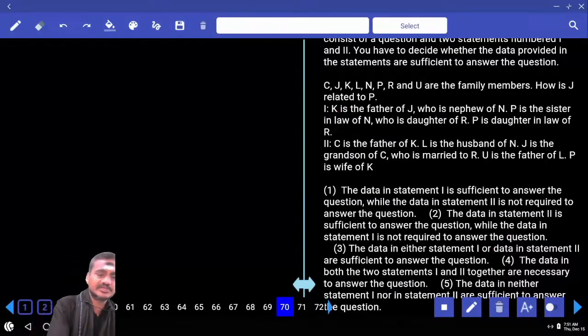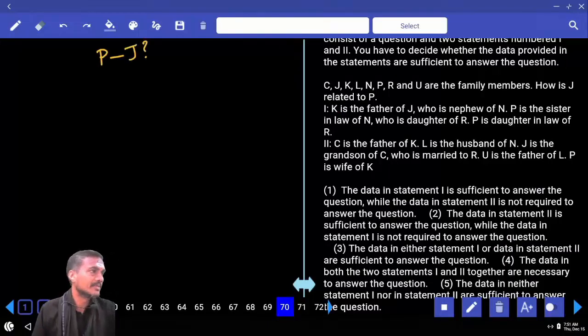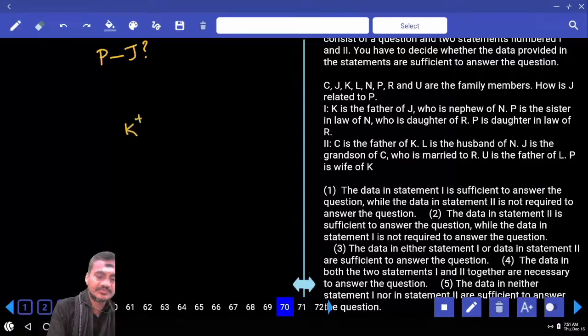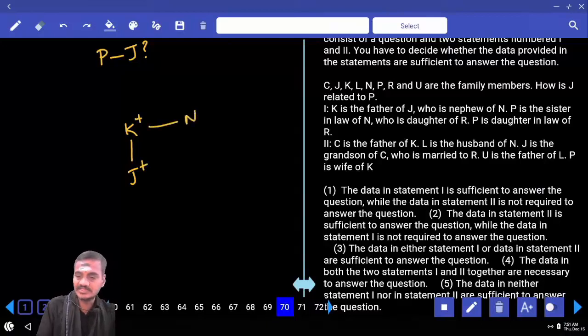How is J related to P? Question is at J. Then in this case, K is the father of J. Now this K is the father of whom? K is the father of J. J is the nephew of N, can be taken like this. And P is the sister-in-law of N, and P is the daughter-in-law of R. Now with the help of this one, we cannot determine, because sister-in-law means 2 different possibilities.